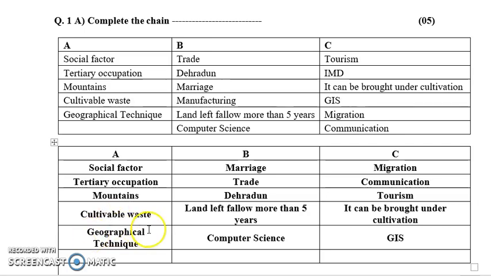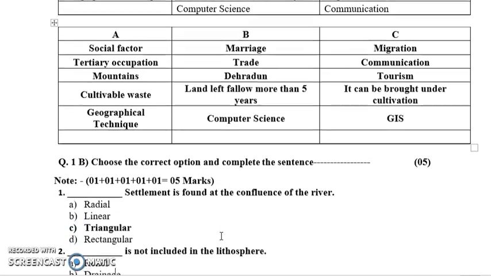Next we have cultivable waste. So what is cultivable waste? It is land left fallow for more than 5 years and it can be brought under cultivation. So this is about cultivable waste. And then we have geographical technique. Computer science is a newly evolved technique which we can see in geography, and it is used in geography with the help of GIS.